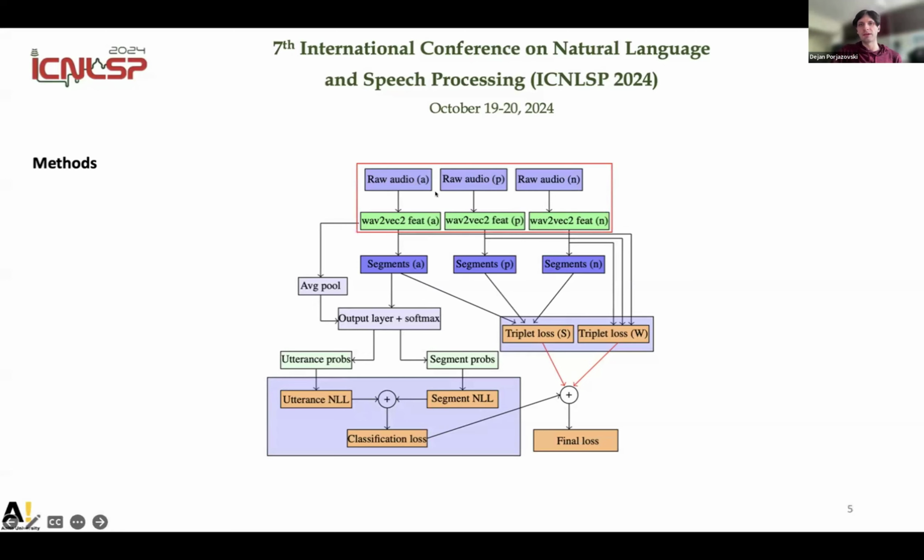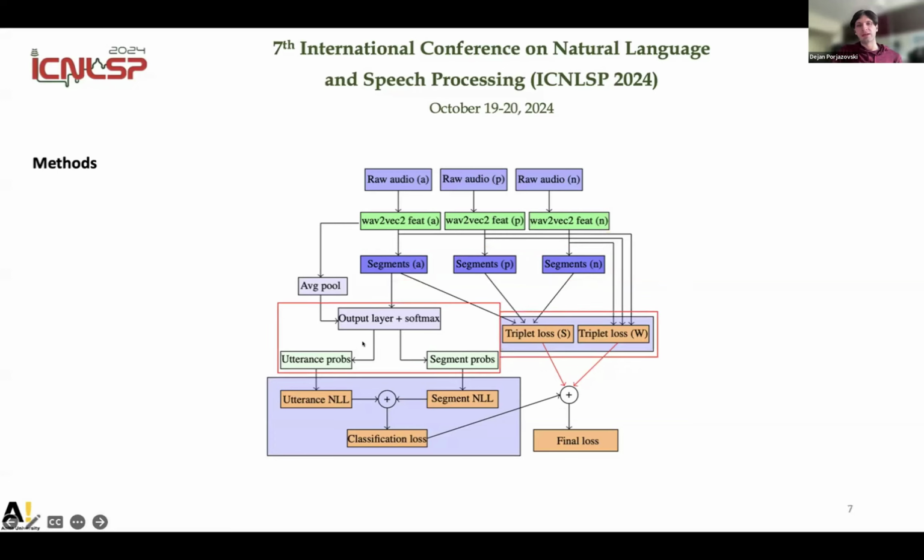So they both have the same emotional label. And then N represents the negative sample, which is from a different class. Then we use a wav2vec2 model to extract features from each of these raw audios. Then the next step is to segment those wav2vec features into segments with overlapping window. So that's how we get these 3 segments.